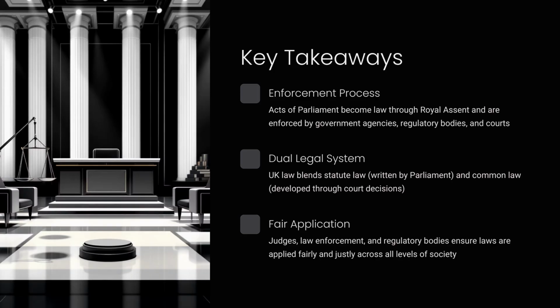Key takeaways. Enforcement process. Acts of Parliament become law through royal assent and are enforced by government agencies, regulatory bodies, and courts. Dual legal system. UK law blends statute law, written by Parliament, and common law, developed through court decisions. Fair application. Judges, law enforcement, and regulatory bodies ensure laws are applied fairly and justly across all levels of society.